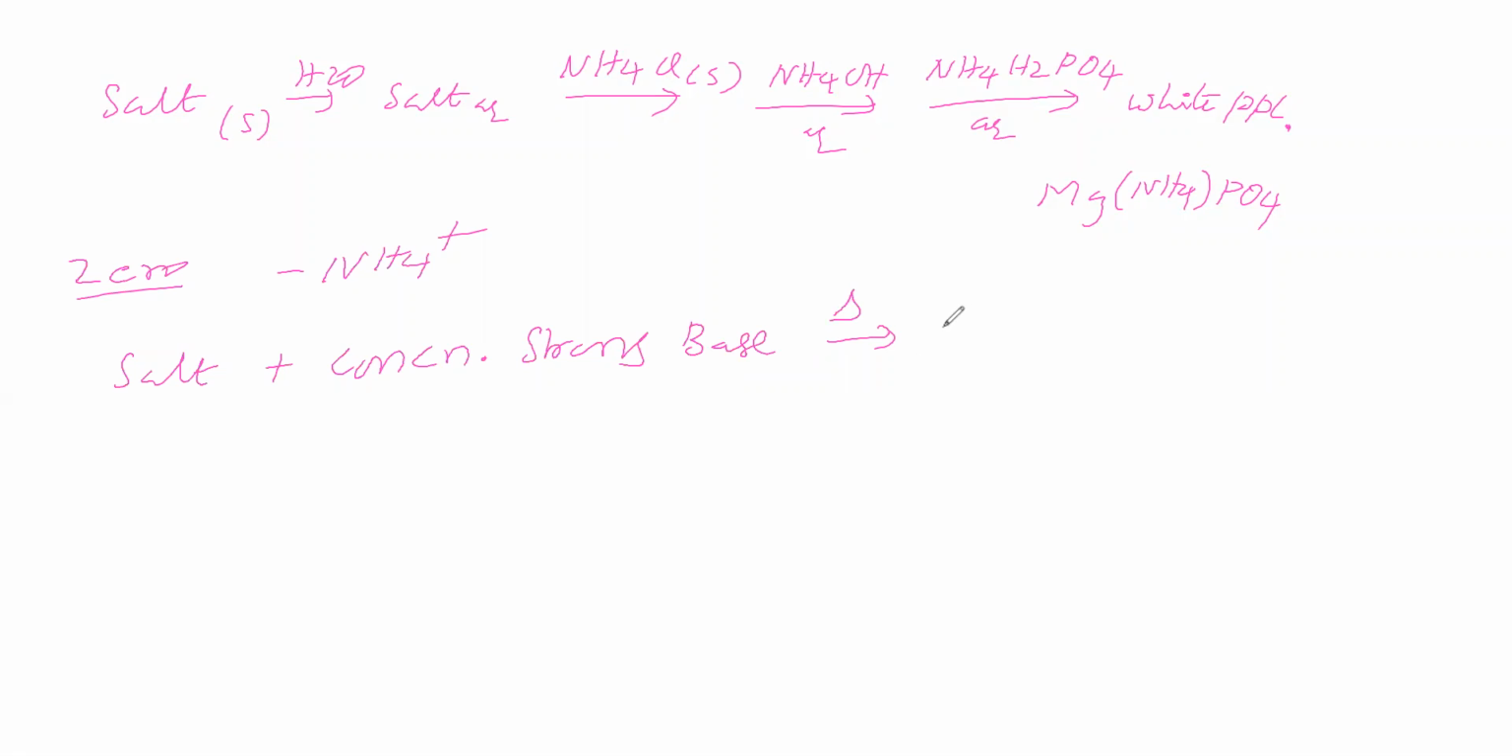What happens is we will get ammoniacal vapors, an ammoniacal smell. Ammoniacal vapors come. This indicates the salt contains the cation ammonium ion. Like this, we will do group separation of cations.